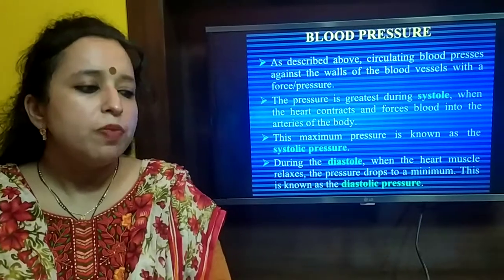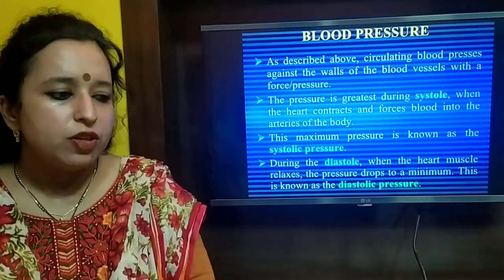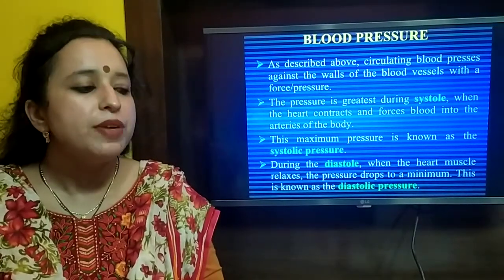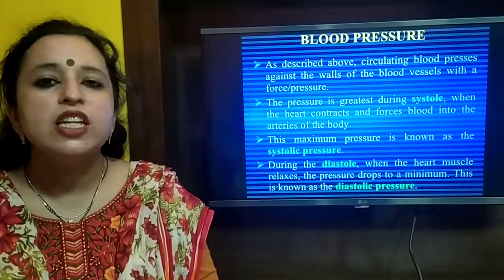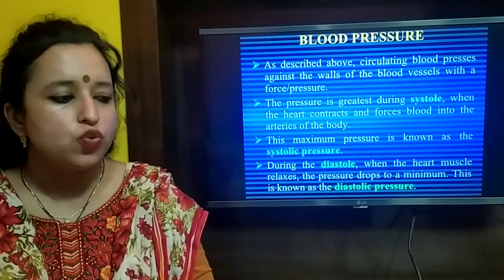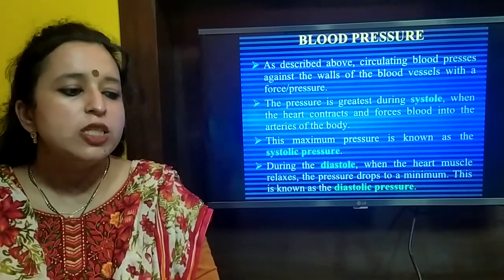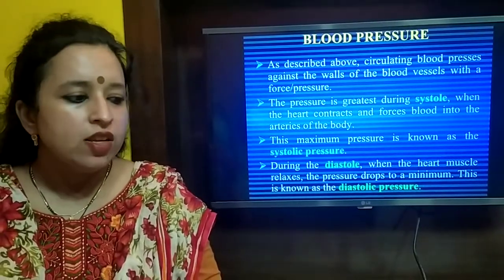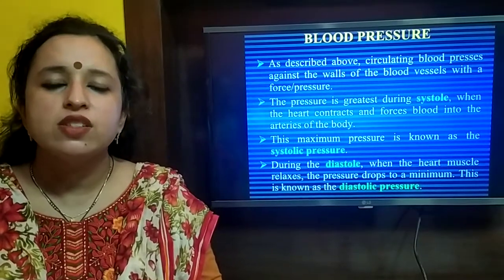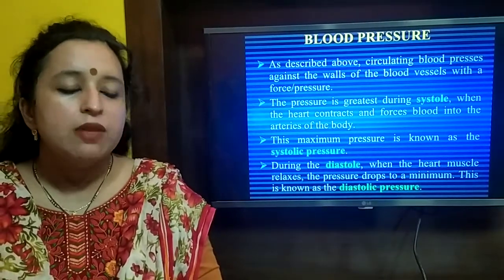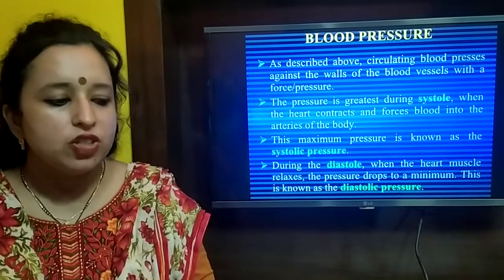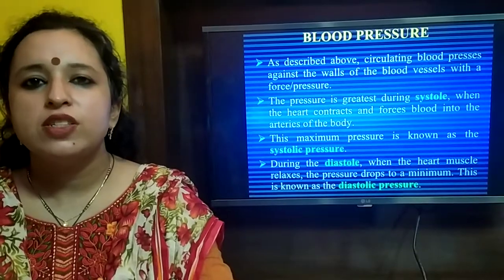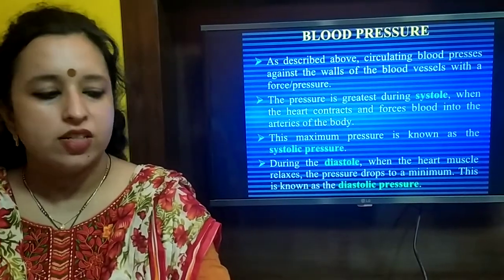The third important topic of this system is blood pressure. When the circulating blood presses against the walls of the blood vessels, then a pressure or a force is generated, which is known as blood pressure. This pressure is greatest during the systolic or the contraction phase, when the heart and its vessels are contracting. The maximum pressure is known as systolic pressure and the least pressure is known as the diastolic pressure, when all the blood vessels and all the chambers are in the relaxed state.